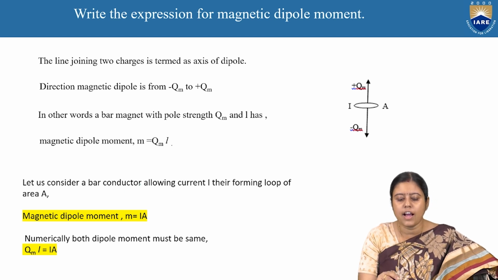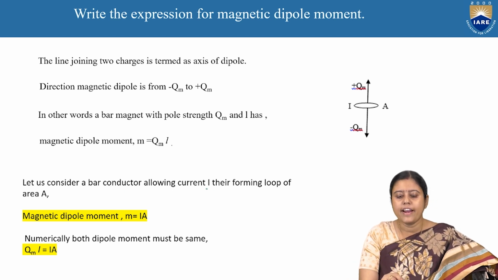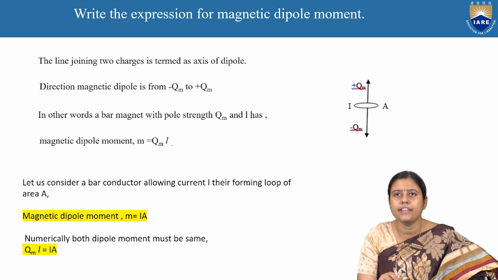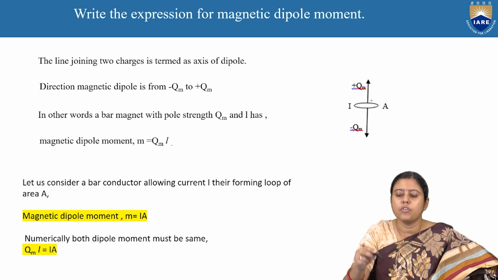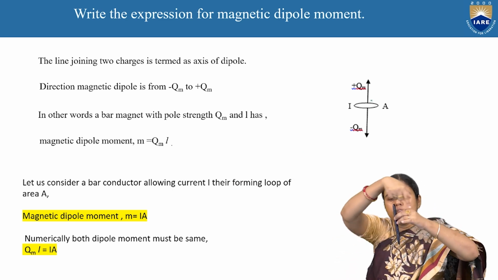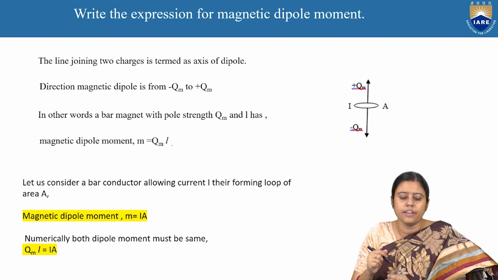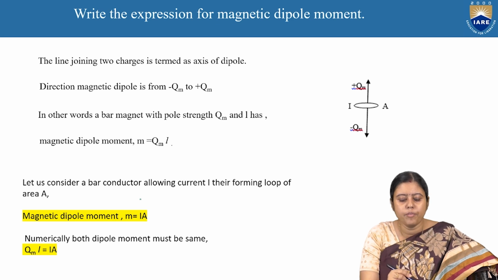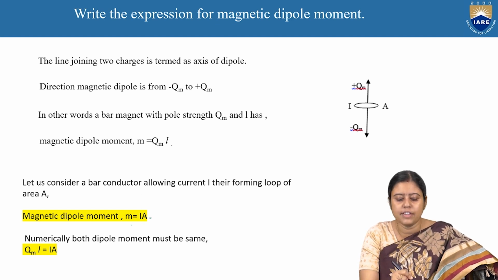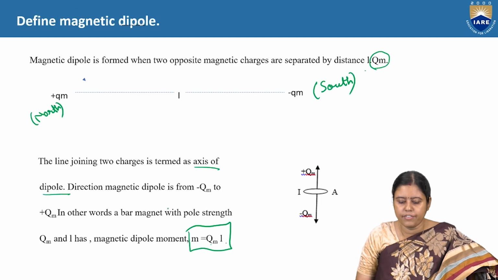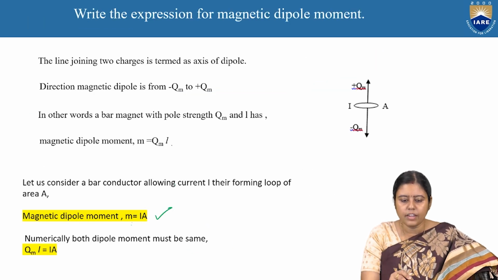Let us consider a bar conductor carrying a current I, forming a loop. So we have one magnet, connected with a bar conductor, and some current is flowing. The magnetic dipole moment we have already discussed in the previous topic: M is equal to IA.